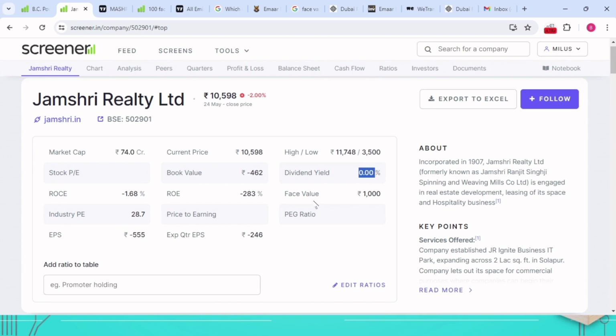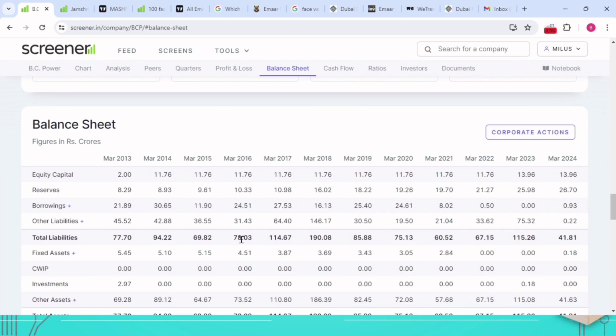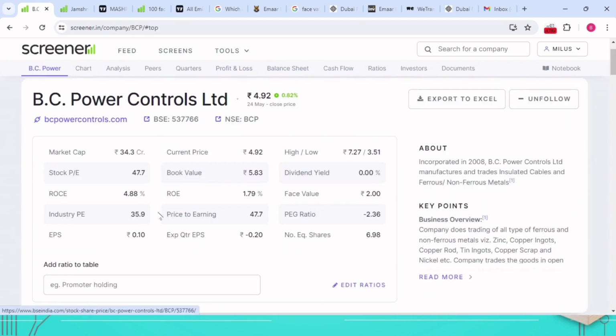If the respective book value is negative, then their liability will be higher. That is a thing you need to look at over here. As well as from here, you can look at this CMP. If the book value is higher and the current market price is lower, it means undervalued, so we can buy the stock. This is the decision we can take, but I am not suggesting you need to buy if it is undervalued. Again I am telling you, you need to look at a few more parameters to take a decision. I think this video will be helpful for you.